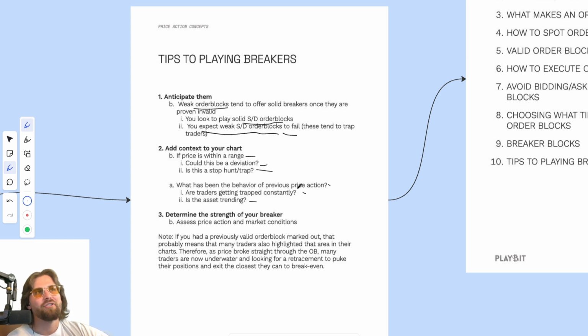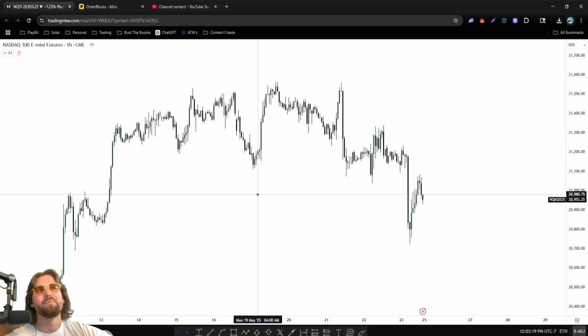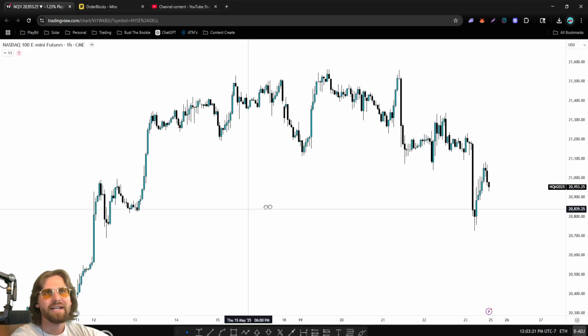What has been the behavior of the previous price action? Are traders being trapped constantly? And is the asset trending? Determine the strength of your breaker, assess price action and market conditions. Now, we'll quickly go into the chart to show you just how I believe unreliable order blocks are. So we'll take a few of these.